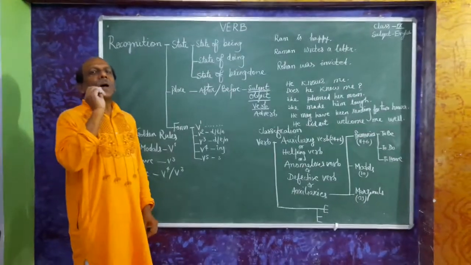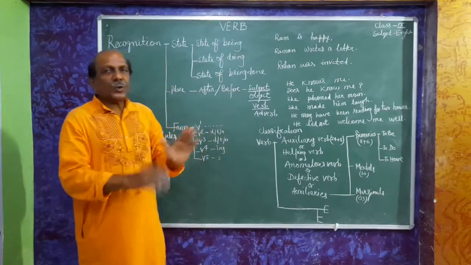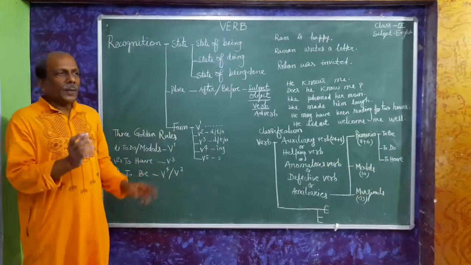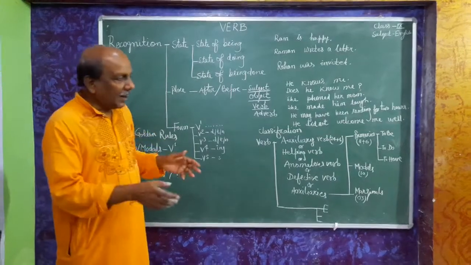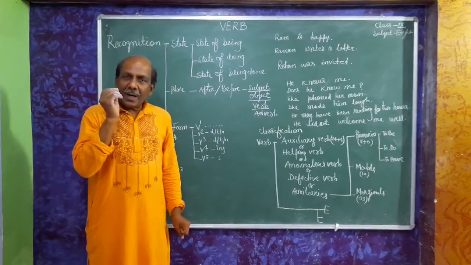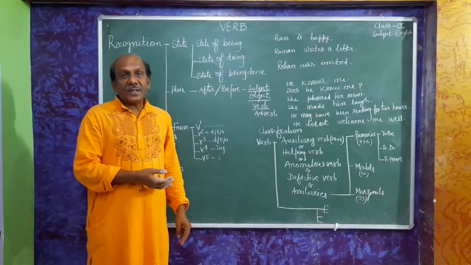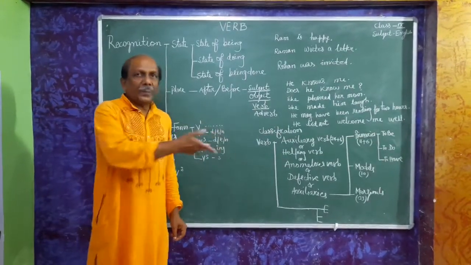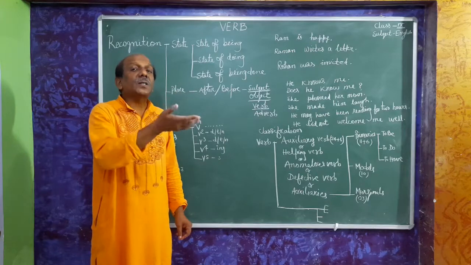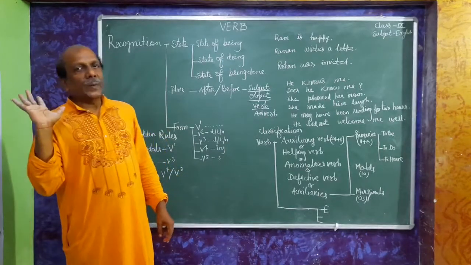We were discussing verb. So we have written here verb. At first you have to know what is the definition of a verb. Generally, a verb is a doing thing. But whenever we write a sentence, we see that we can't write a sentence without a verb. We can write a sentence without a noun, without a pronoun, even without adjective, adverb, preposition, conjunction and interjection. But we can never write any sentence without a verb.